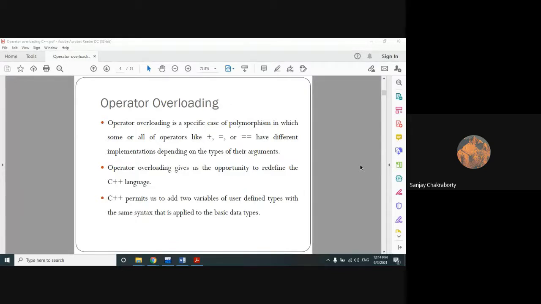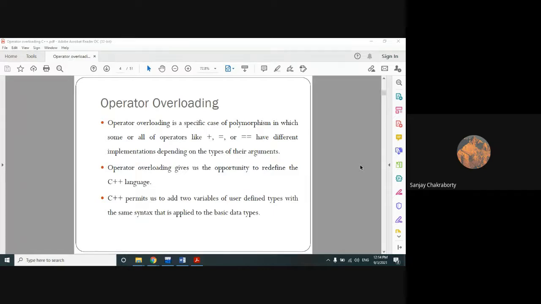Today I am going to show you another use of the friend function. Instead of accessing the private variable, there is another use: how to do operator overloading with the help of the friend function, because we have already seen how we can use a normal member function to do operator overloading in the last class. Today I am going to show you how we can do unary operator overloading as well as binary operator overloading using friend function. Then we will shift to our next topic, type conversion in C++. What type of type conversion can we perform in C++? That topic we are going to learn.